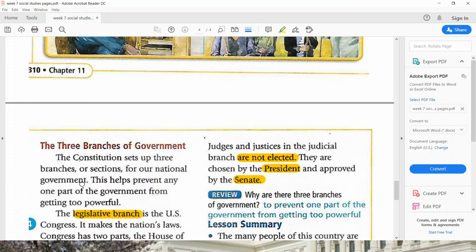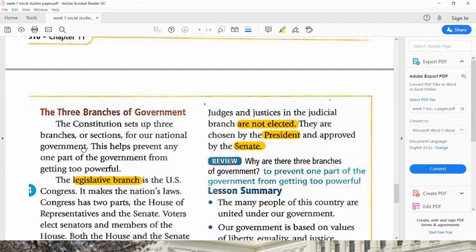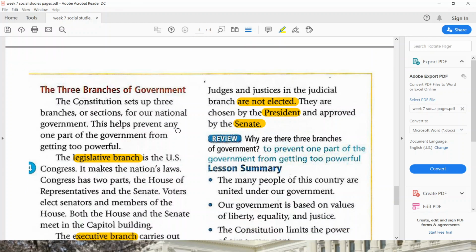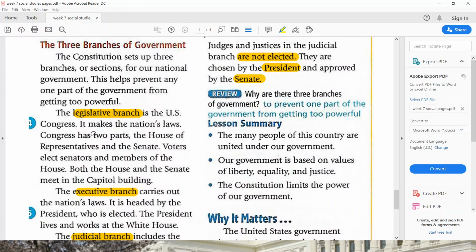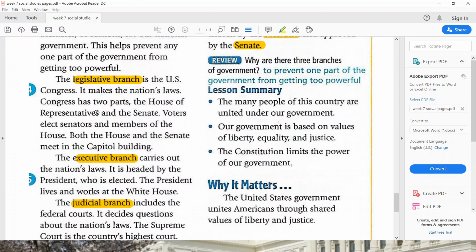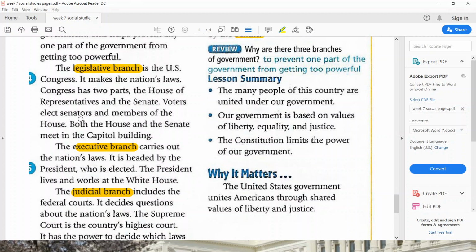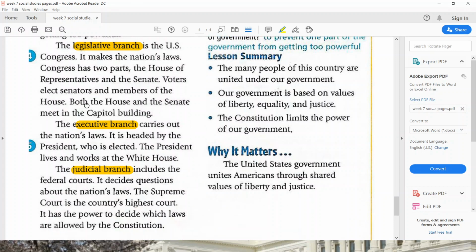So let's go to the three branches of government. Again, the Constitution sets off three branches or sections for our national government. This helps prevent any one part of the government from getting too powerful. The legislative branch is the U.S. Congress. It makes the nation's laws. Congress has two parts, the House of Representatives and the Senate. Voters elect senators and members of the House. Both the House and the Senate meet in Capitol Building. So both these groups of people are actually meeting in Capitol Building.